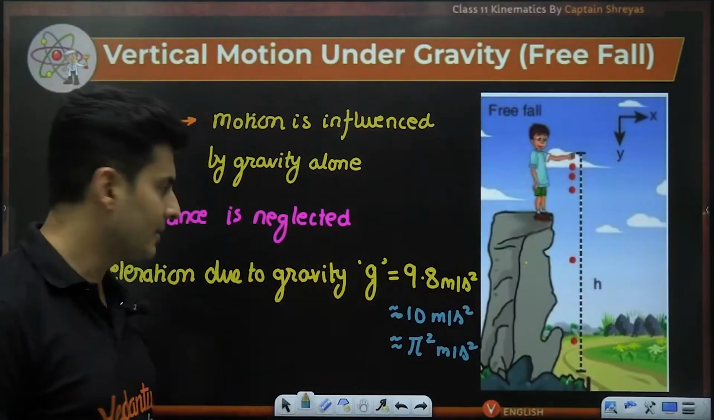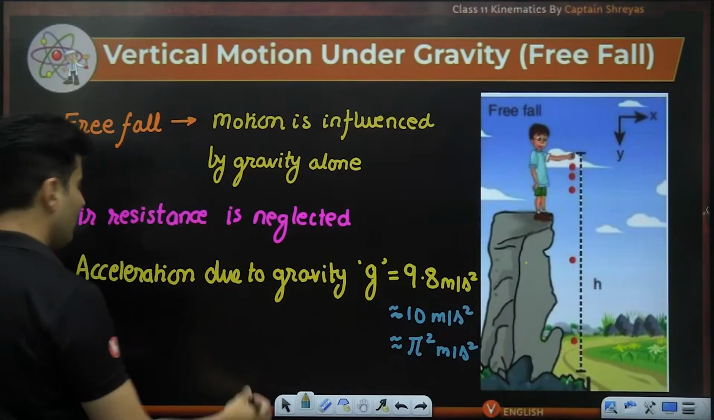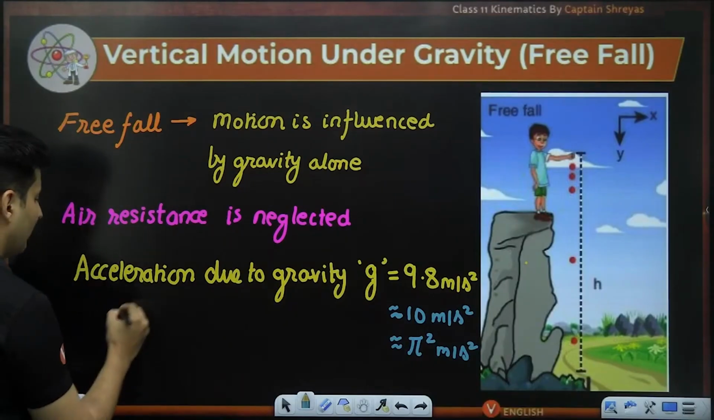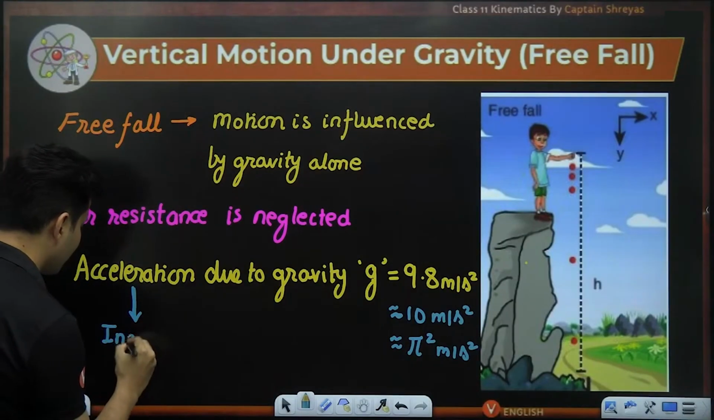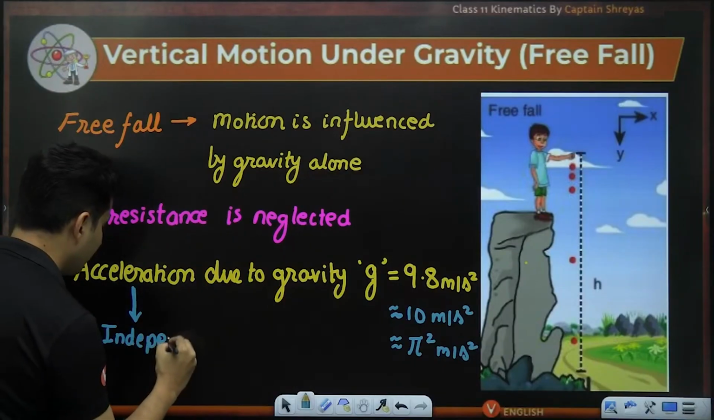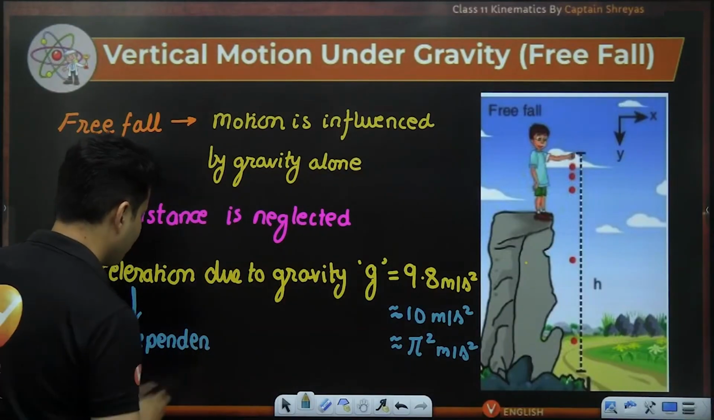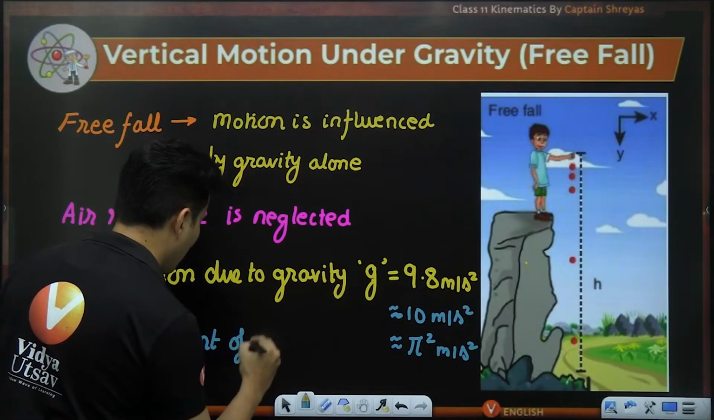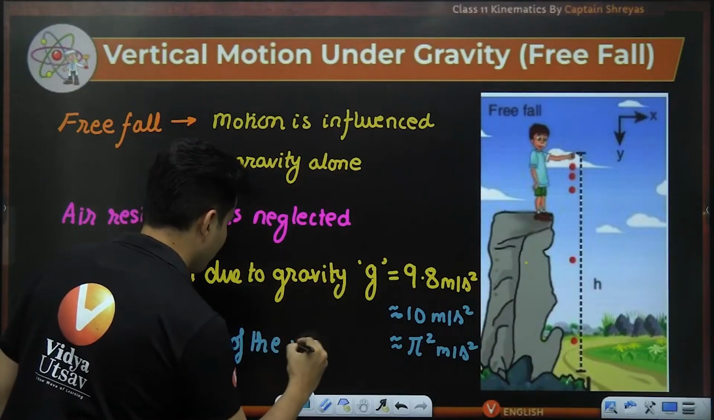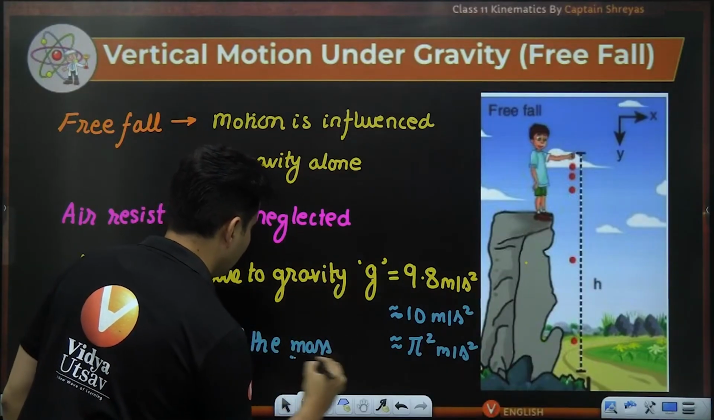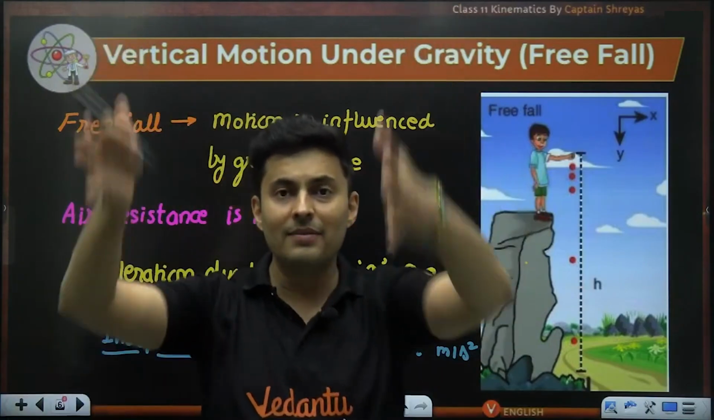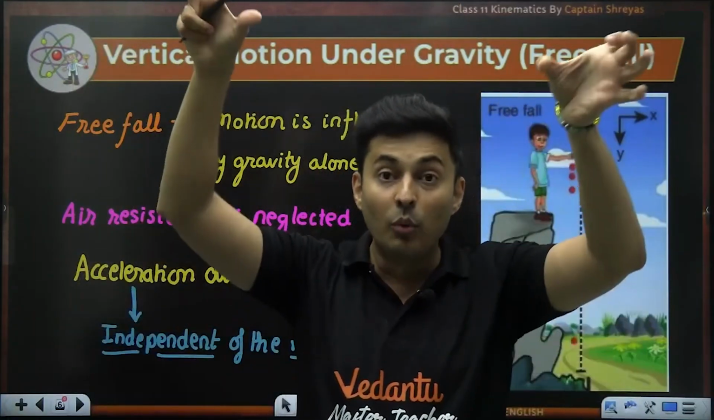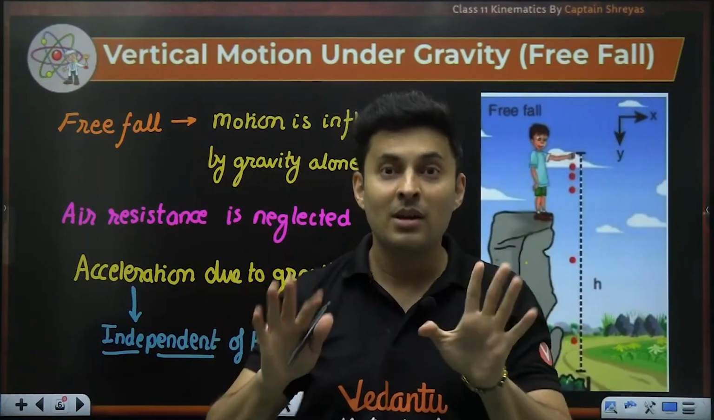That's the increase. Also, please keep in mind that the acceleration due to gravity is independent of the mass. This is very, very crucial. So if I drop an elephant or if I drop an ant, both of them will fall at the same time.